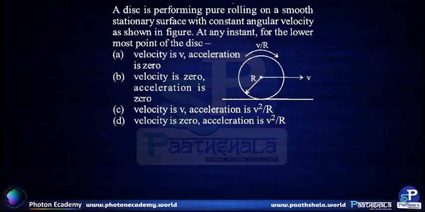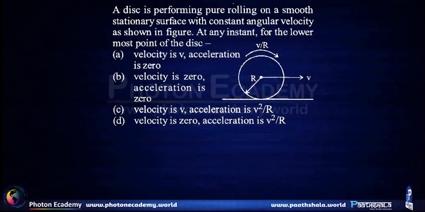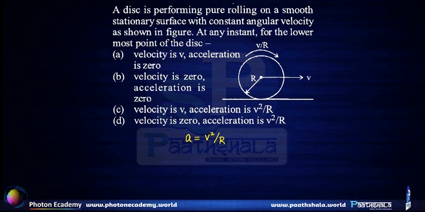Since there is no acceleration due to its horizontal velocity, that is, there is no acceleration of the center of mass, the only acceleration at any point on the body would be equal to the centripetal acceleration. Hence, a is definitely equal to v square divided by r. So this rules out options A and B.